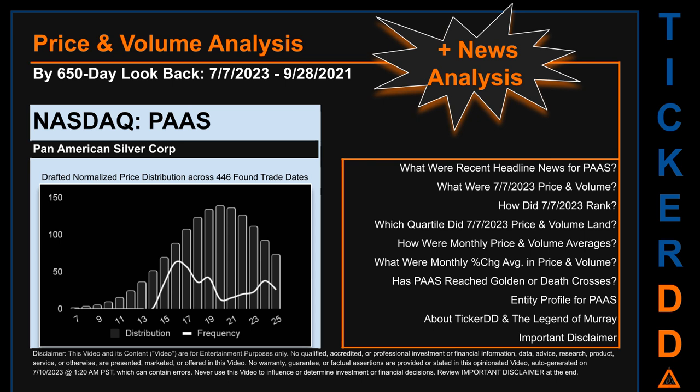The chart shown on this page is our initial attempt at studying the price for PAAS after dynamically normalizing price distribution across those discovered trade dates. The bar chart is the generated distribution and the overlaid line graph, if it is generated, is the frequency of the prices on the x-axis. We will enhance this look-through as our AI model progresses in the next iteration.